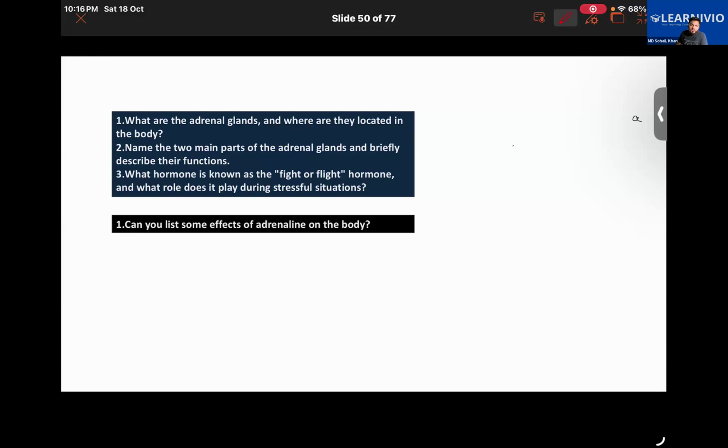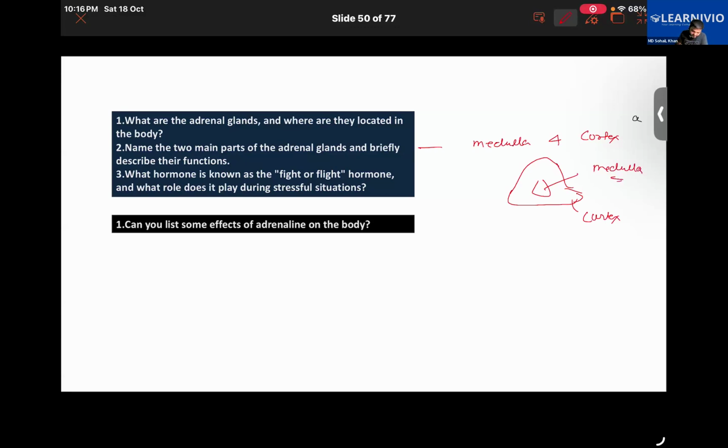One is the medulla and the other is the cortex. In this diagram of the adrenal gland, the outer part is called the cortex and the inner part is called the medulla.